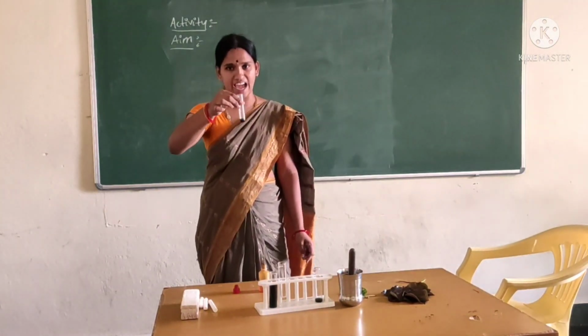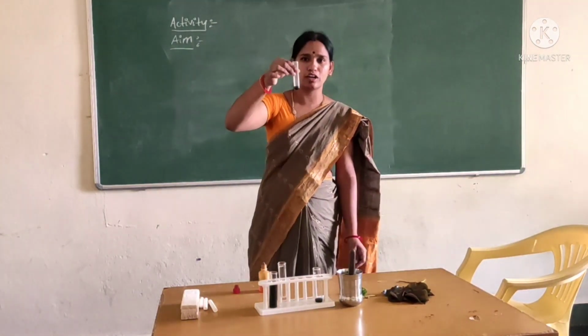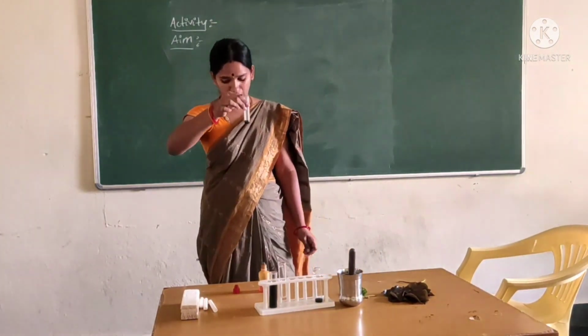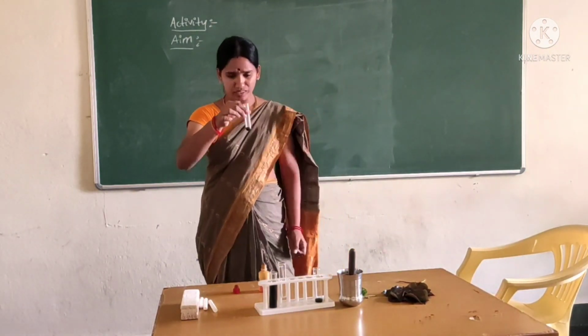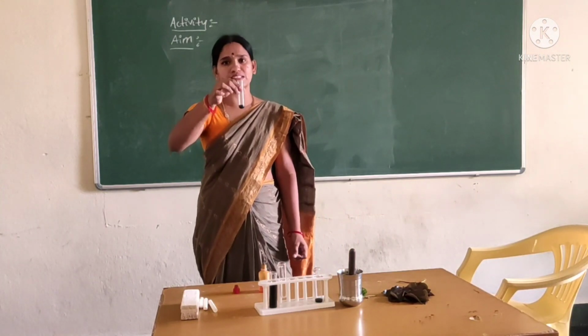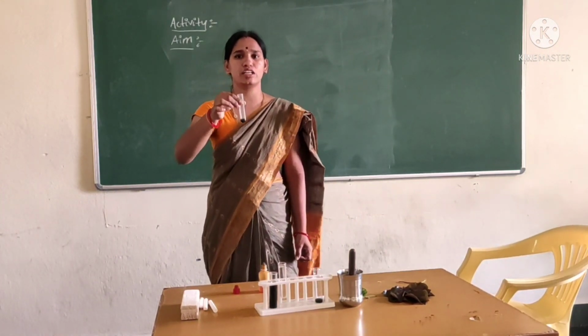The leaf extract turns black in color. What do you learn from this experiment? Here, see, this shows the presence of starch in red color leaves.